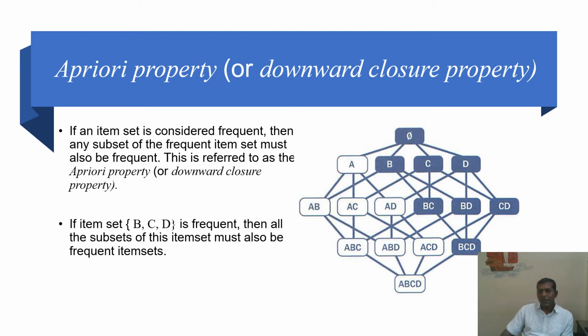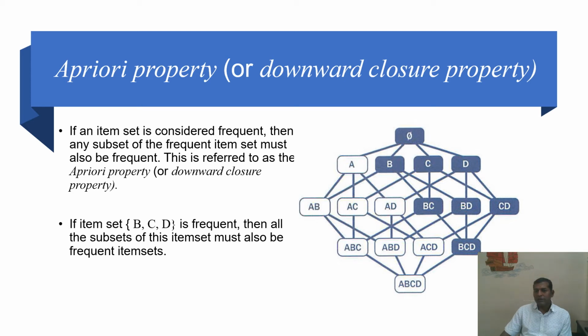So let's say that we have items like A, B, C and D. It may be bread, milk, sugar or tea powder, something like this. So these are the frequent item sets available. Out of this we found that A is not being purchased regularly, so we'll remove it. We'll go for B, C and D only. Then we'll combine them: B, C. We'll check whether B and C are bought together, whether B and D are bought together, or C and D are bought together. So we want to check the frequency of that.